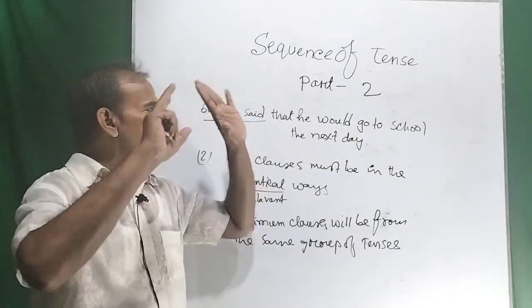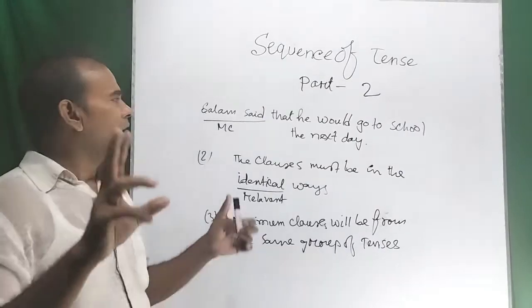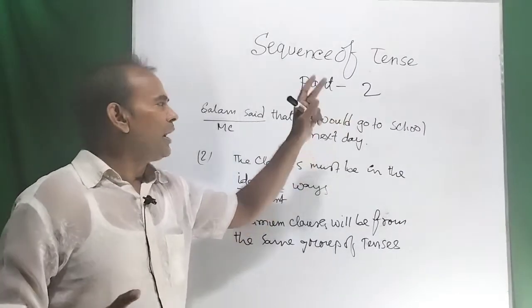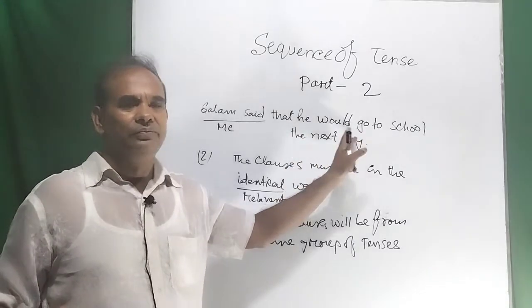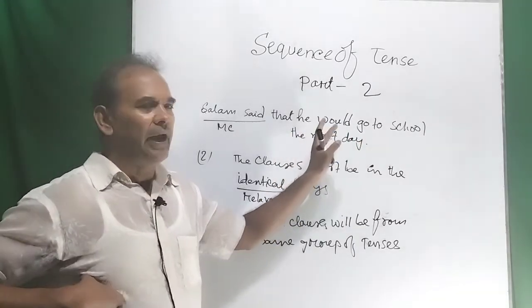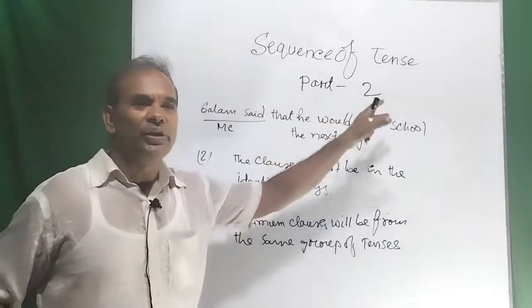So specifically when we are writing some conditional in the subordinate clause, we have to add some indirect future time. That means we have to add some indirect future times in the subordinate clause.